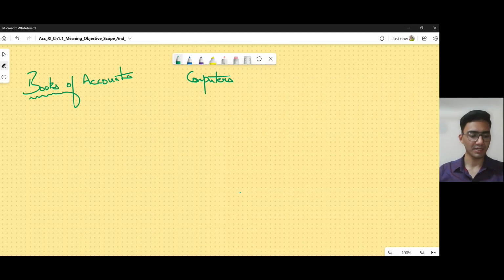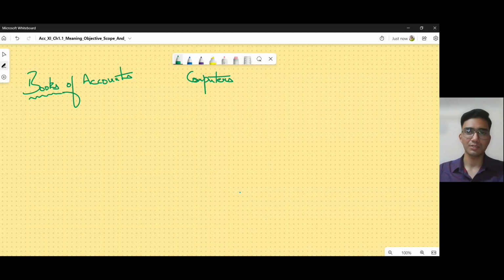In our syllabus, we have the last few chapters which are about computerized accounting. Although we will not study them, we will only be concentrating on a way of preparing the proper books of accounting in our syllabus. So let's understand why we need to do this accounting.